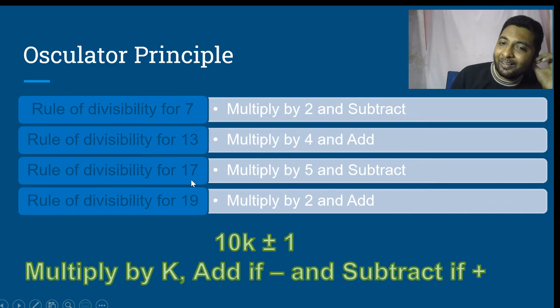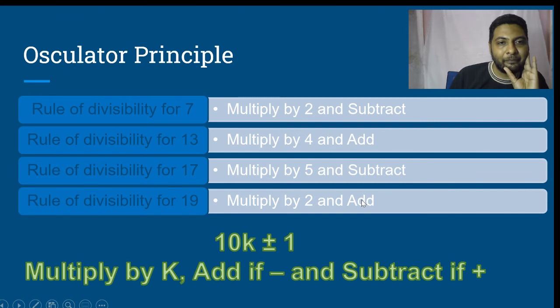For 17, 51, 10 into 5 plus 1. So multiply the units place digit by 5 and subtract from the remaining part. For 19, 19 itself, which is 10 into 2 minus 1. So multiply by 2 and add to the remaining part. Is this clear?